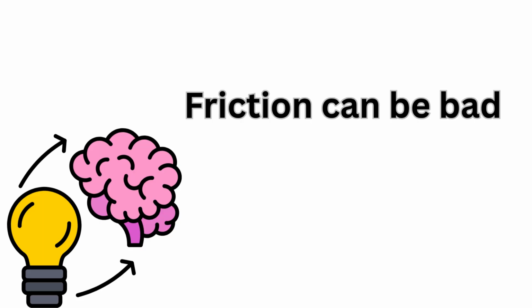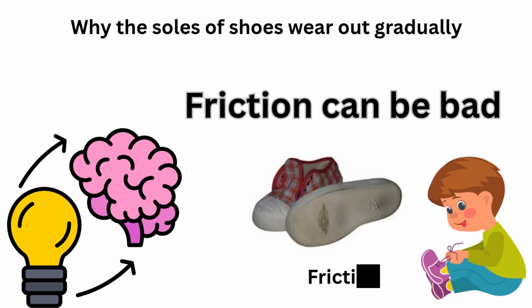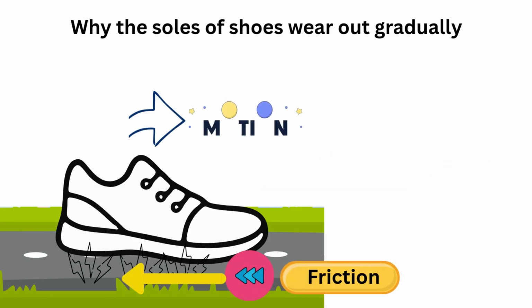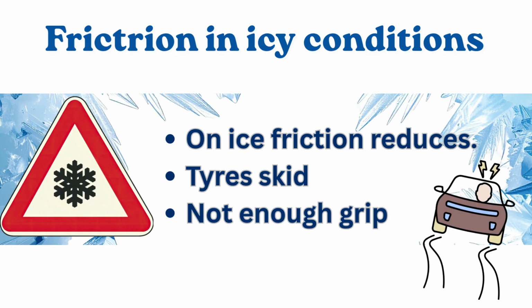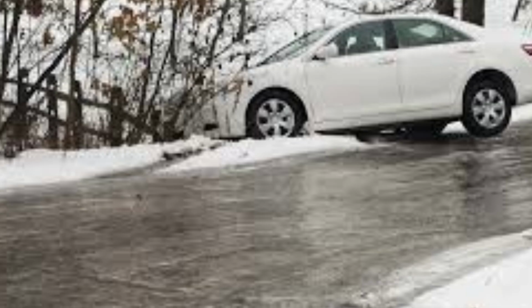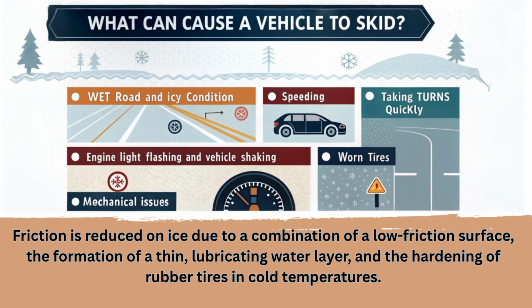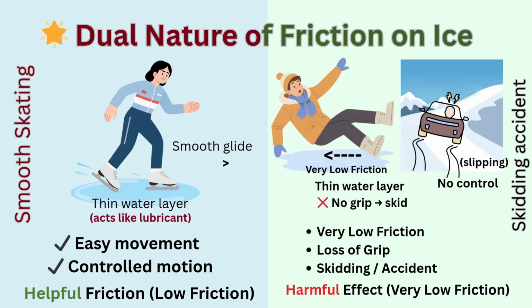Now let's think about when friction can be bad. For example, when you wear old shoes, the soles become worn out. That's because of friction with the ground. Also in machines, friction can make the parts wear out quickly and create too much heat. However, in icy conditions, friction is greatly reduced, which can cause the car to skid. As you might have heard or seen in the news, this shows how too little friction can be dangerous and lead to accidents, which shows the dual nature of friction.